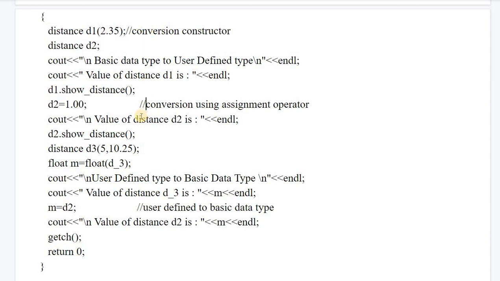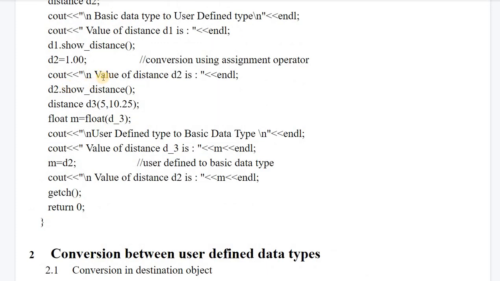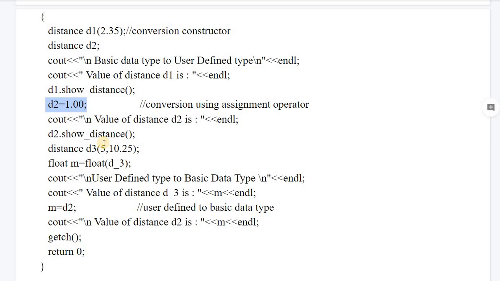Next, we have written this statement. If you remember, in the type conversion video we saw that conversion or assignment conversion can be done with the help of the assignment operator as well as the constructor. So with the help of the assignment operator we can also assign a float value to any user defined data type.